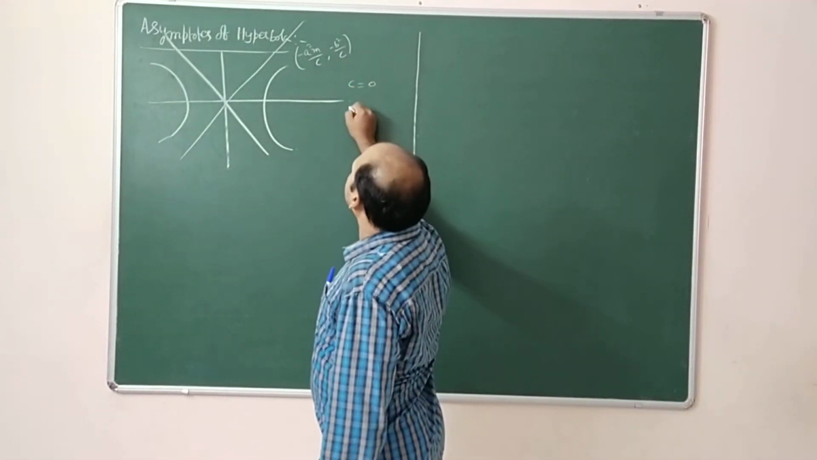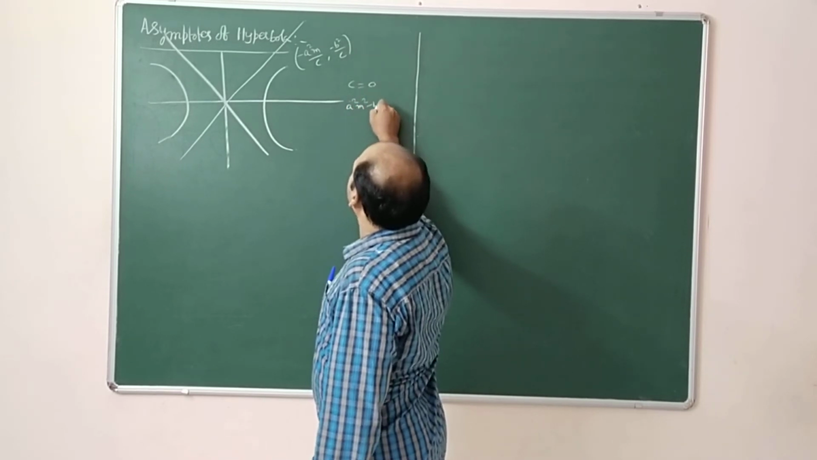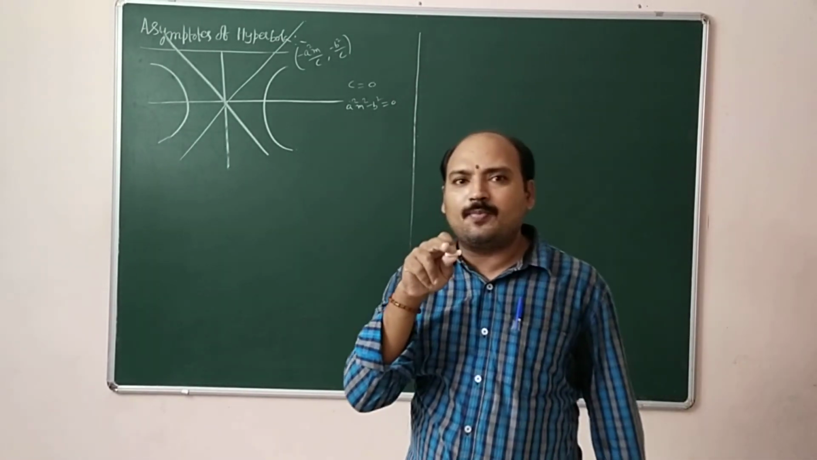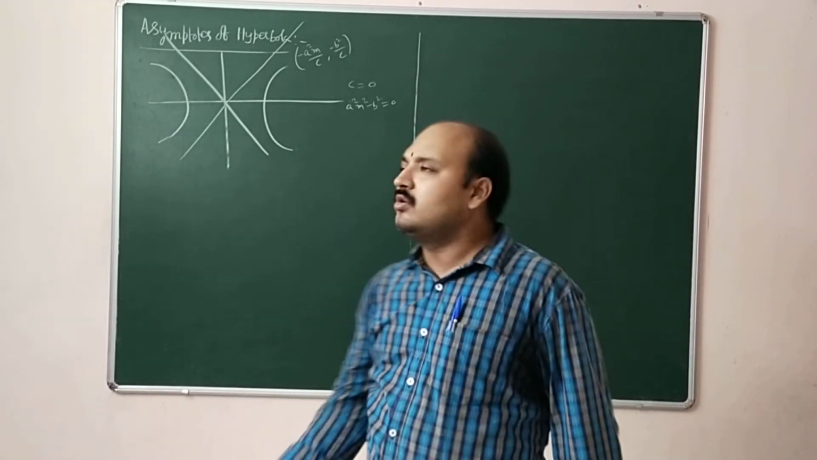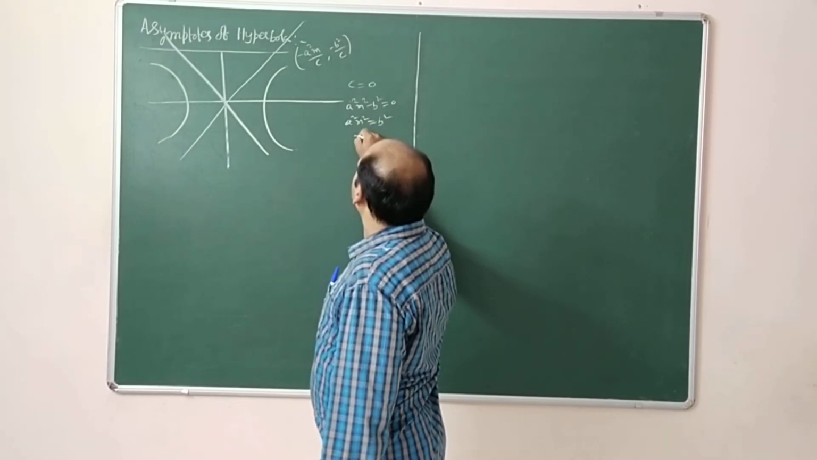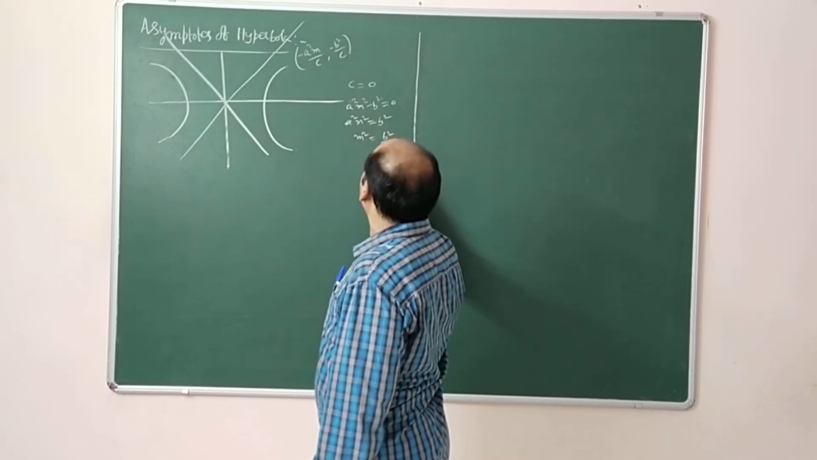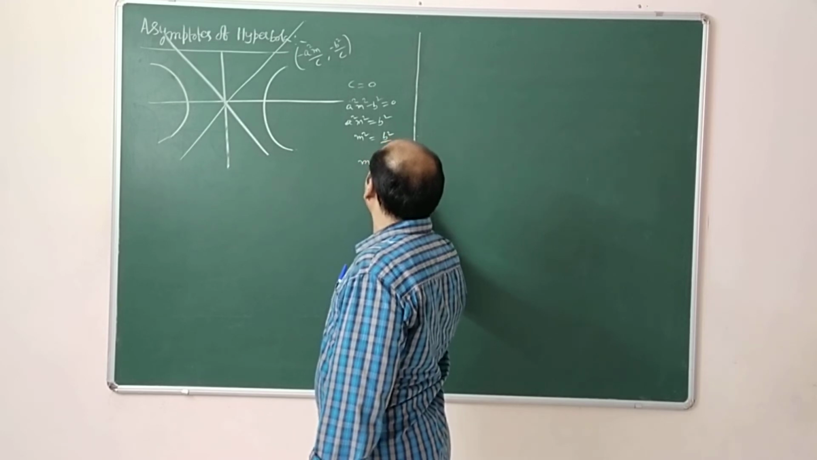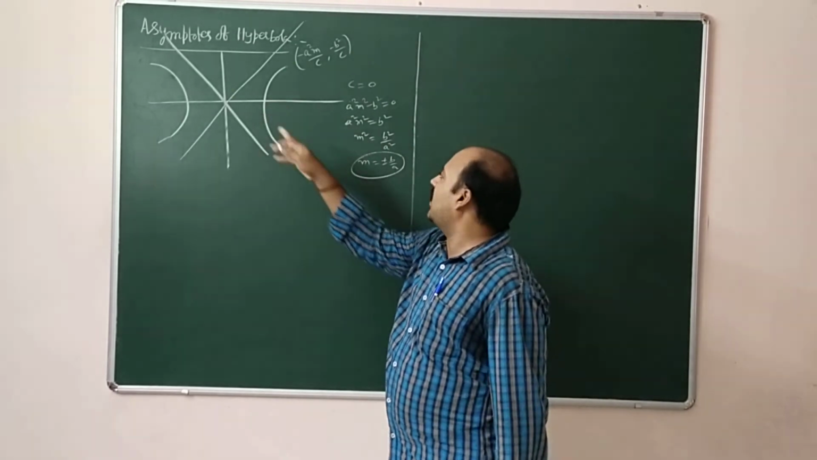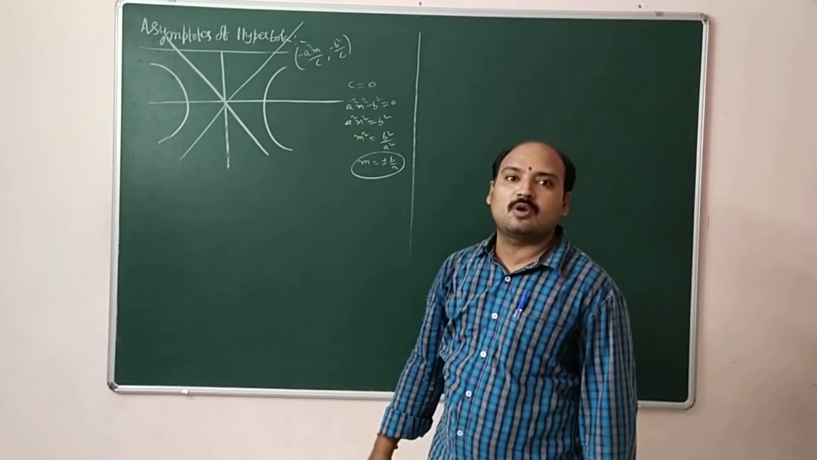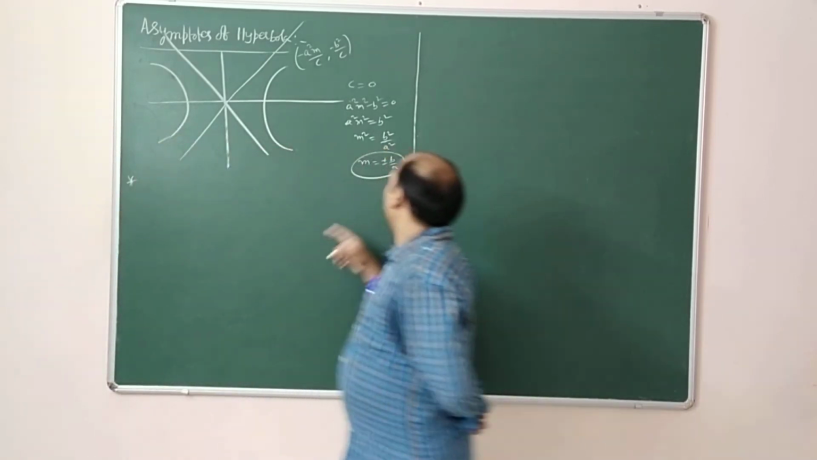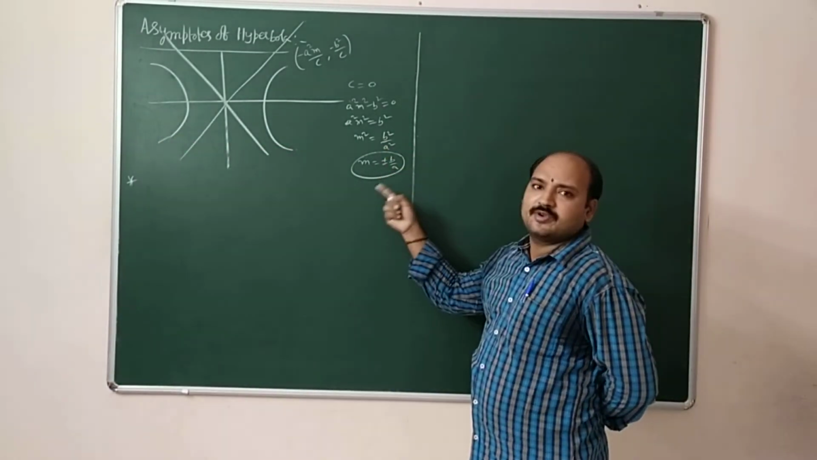0. That means a square m square minus b square equal to 0. Just now we calculated the value of c: c equal to root of plus or minus a square m square minus b square. So a square m square is equal to b square, m square equal to b square by a square. So m is equal to plus or minus b by a. So the slopes of the asymptotes of the hyperbola are plus or minus b by a. How to write those equations? One equation is with plus b by a, another with minus b by a.